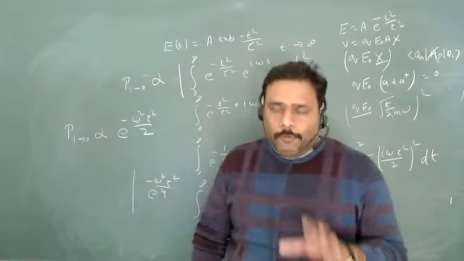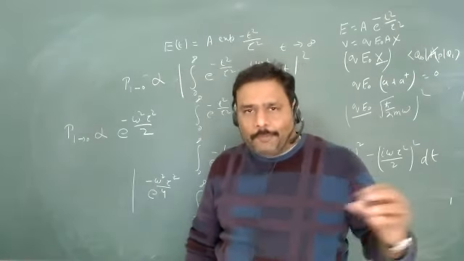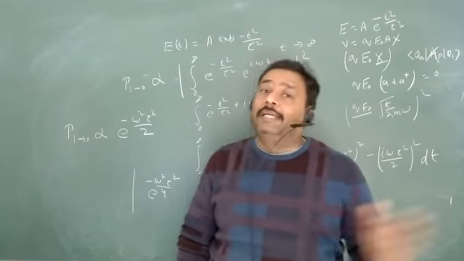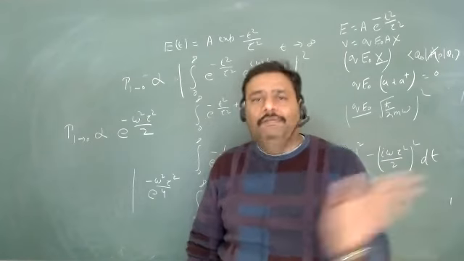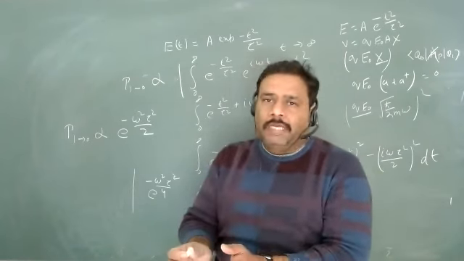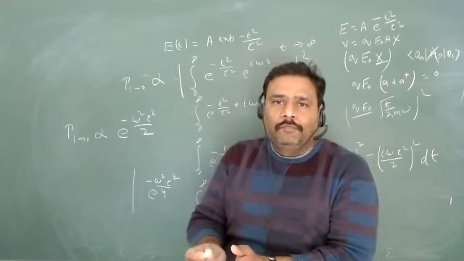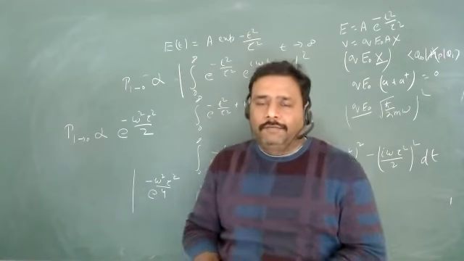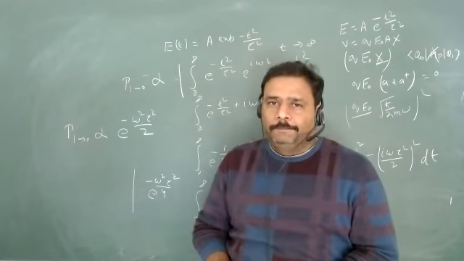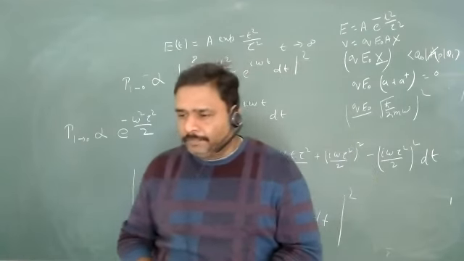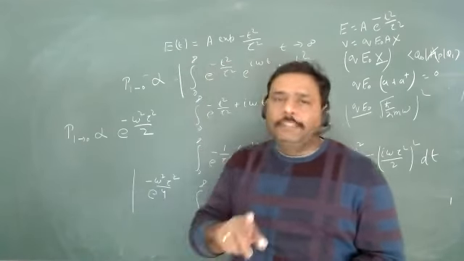Yes, sir. What you have to do, you have to be very much focused on a problem. What are they asking in a problem? They are not giving you potential, they are giving you electric field. So if they are giving you electric field, in the Hamiltonian, which term will come? Electric field will not come. The energy due to that electric field will come. That is, potential due to that electric field will come. Are you getting my point? Yes, sir. Okay. So why 0 is not your answer?